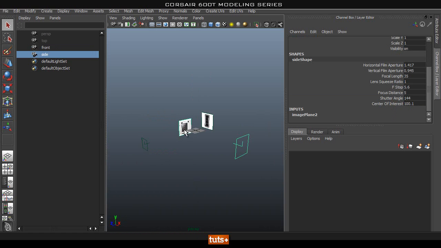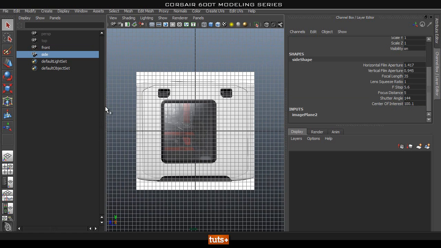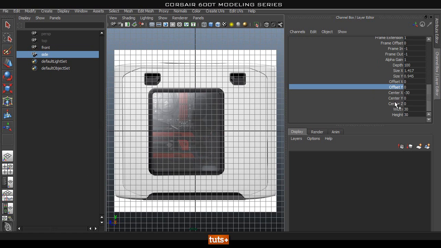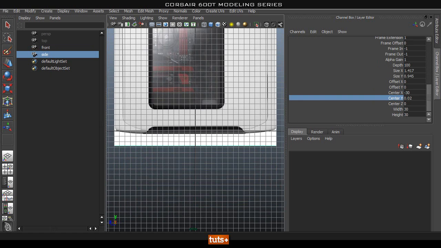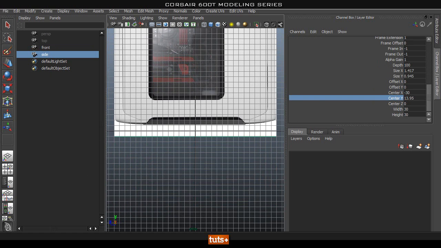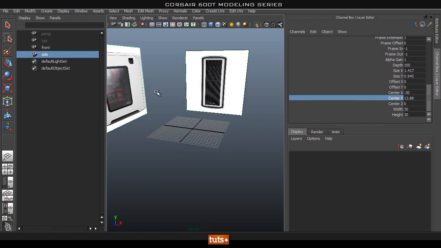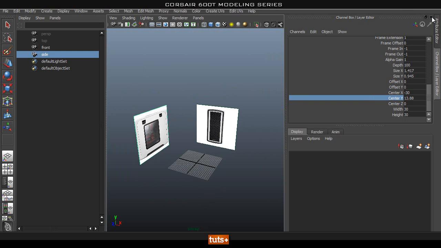Now we're going to go ahead and do the same thing with the side. So go into our side view, make sure that it's selected, and go into our inputs and find our Y, not the offset but the center Y, and drag that up. Make sure that it's sitting at the right place, and I think this one should be roughly in the center as well. Okay, so we're not going to worry about that too much. Okay, so now we have our references set up.